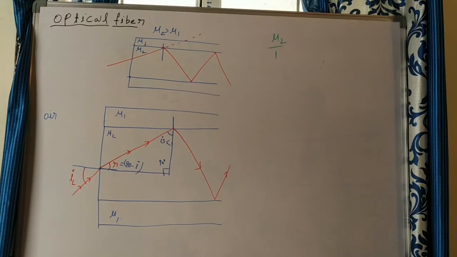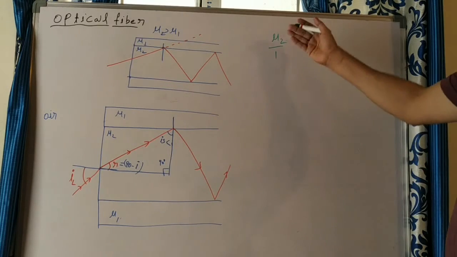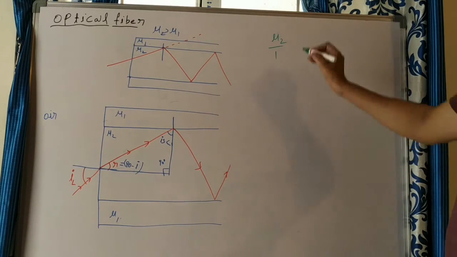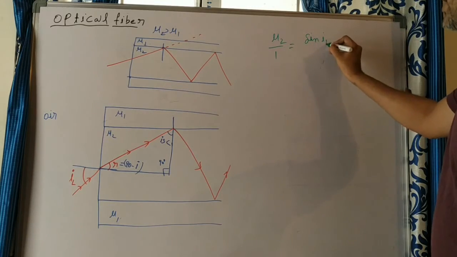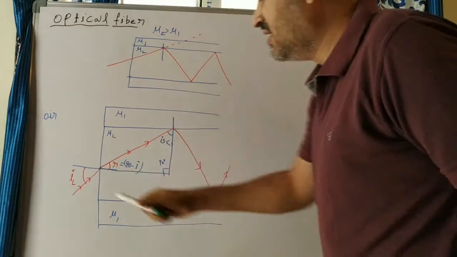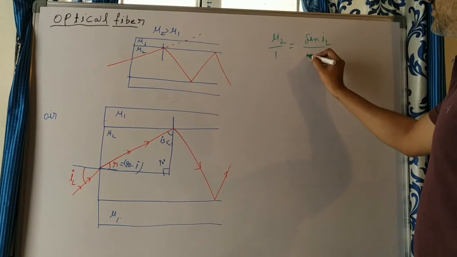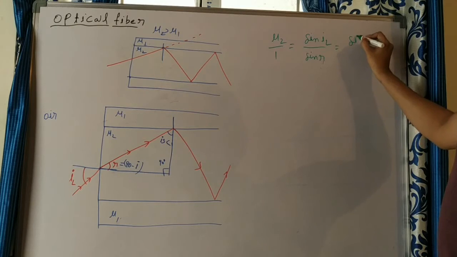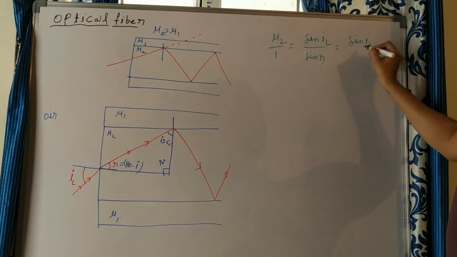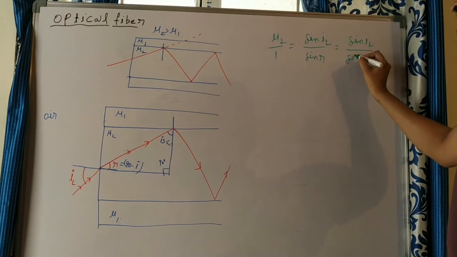Here it enters from air to core. The core refractive index is mu2, the air refractive index is 1, which is equal to sine of incidence by sine of refraction. With what angle does it incide? The angle is i launching, so mu2 by 1 equals sine of i launching by sine of refraction r.